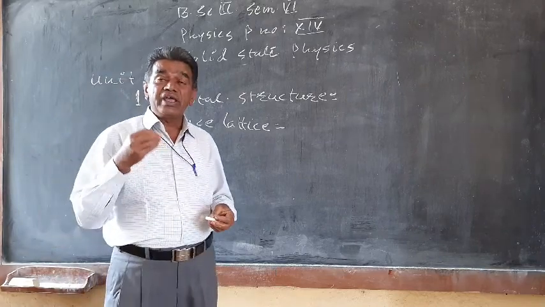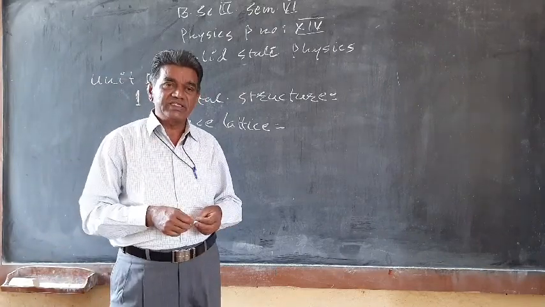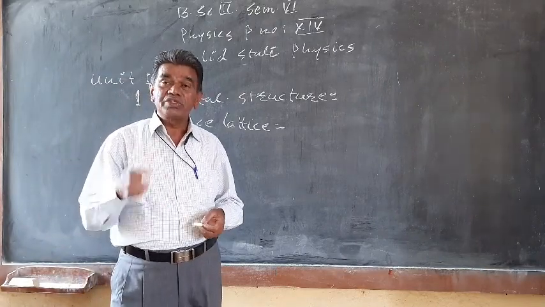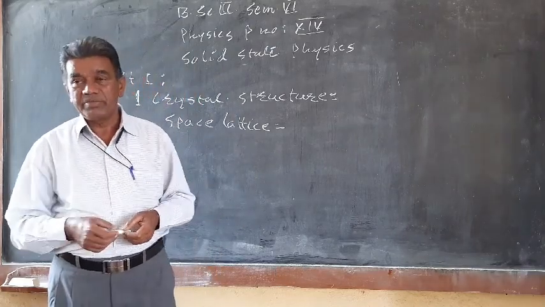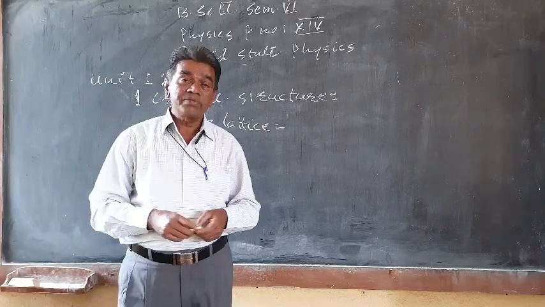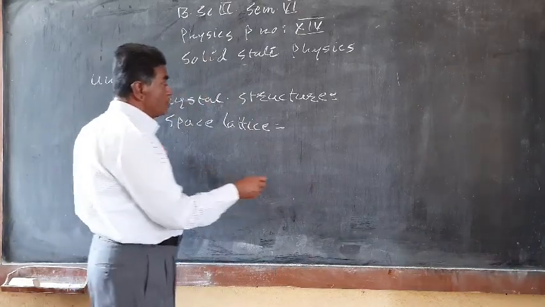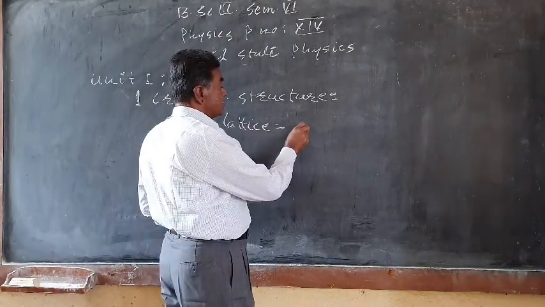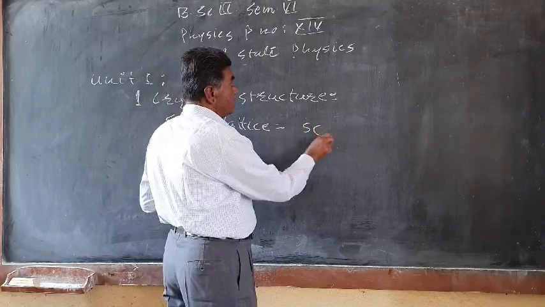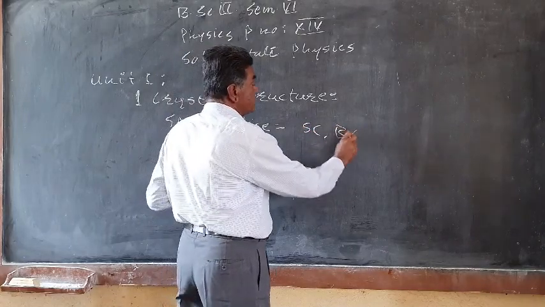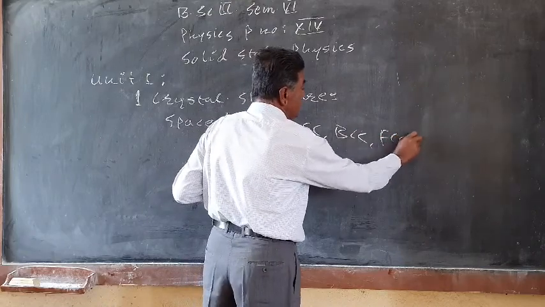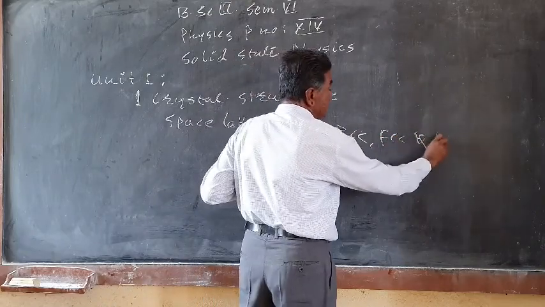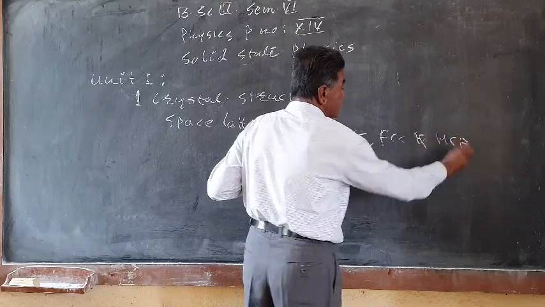So out of 7 crystal systems, we are going to study in detail simple cubic, body centered cubic, face centered cubic and the hexagonal close packed structure. So these we have to study. Cubic crystal structures are mainly simple cubic, body centered cubic, that is BCC, FCC, and the other is nothing but hexagonal close packed structure, that is HCP.